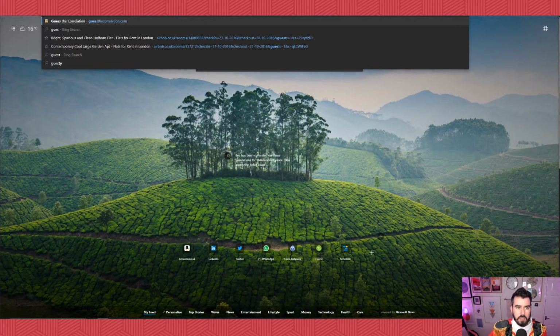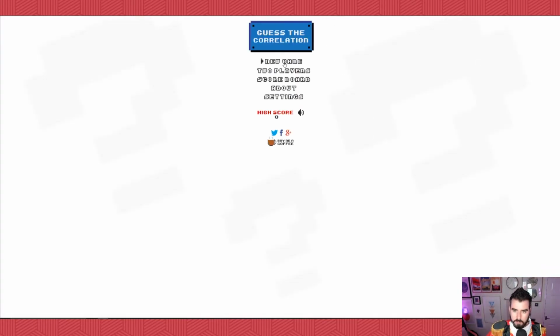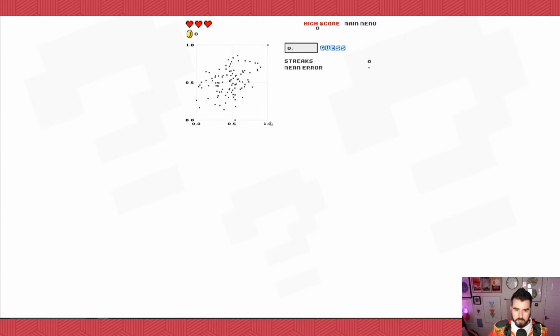This is one that you can take home, everybody. Play with your friends, play with your family. Let's start a new game. Now what we do is we try to guess the correlation. How well correlated is this value with this value? We can see that there's roughly a decent line appearing here, so we could probably say they're about a 0.62. Oh, it's a fairly bad guess there, 0.38. Here we can see they're very well correlated, so a 0.7.